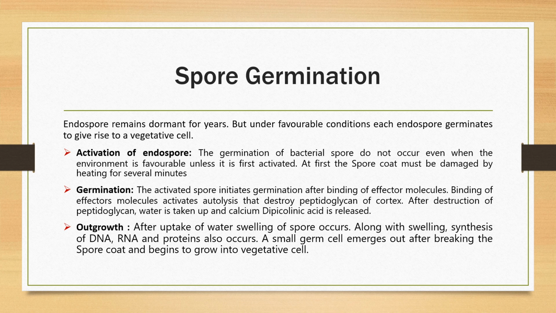In the outgrowth stage, water swelling of the spore occurs, and along with swelling, synthesis of DNA, RNA, and other proteins will occur. A small germ cell emerges after breaking the spore coat, and it will begin to grow into a vegetative cell. It means it will start multiplying as a normal cell.